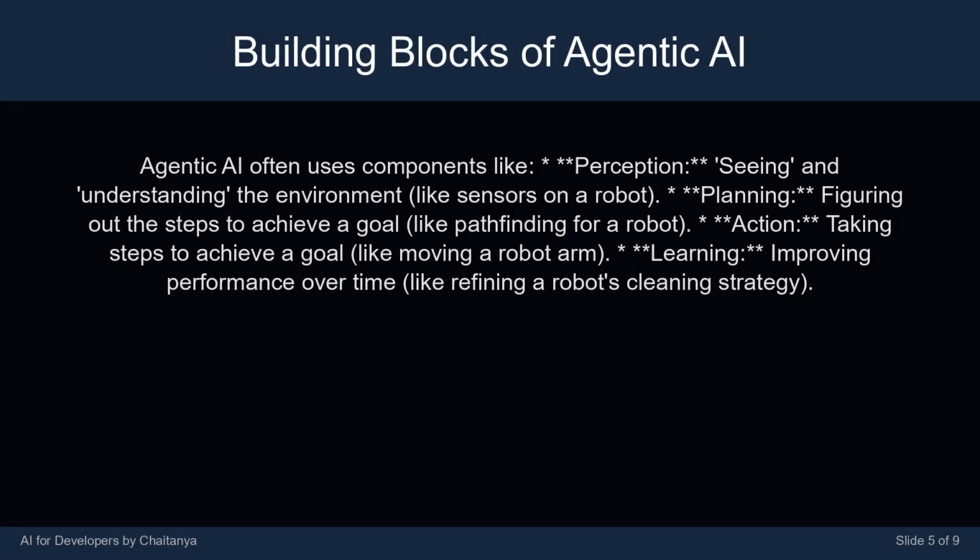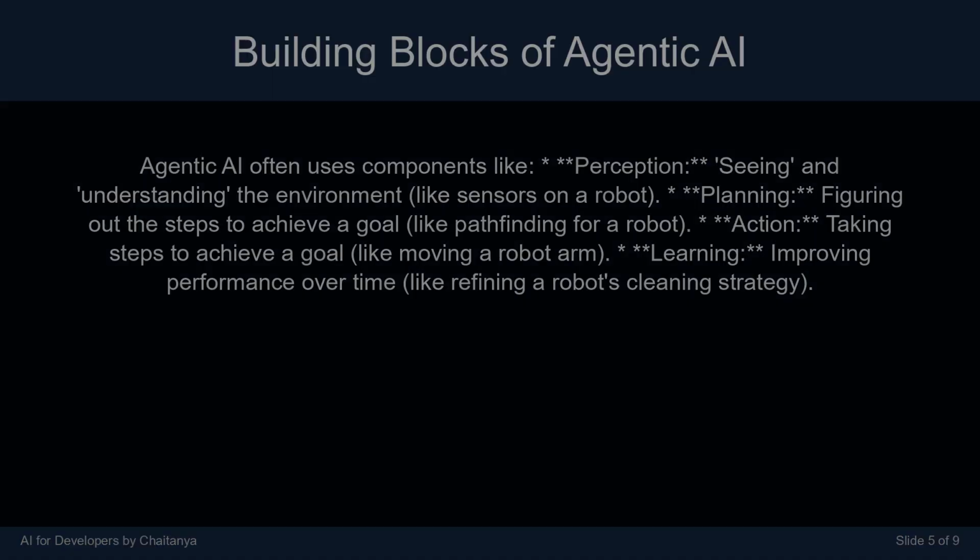Agentic AI often uses components like perception, seeing and understanding the environment, like sensors on a robot, planning, figuring out the steps to achieve a goal, like pathfinding for a robot, action, taking steps to achieve a goal, like moving a robot arm, learning, improving performance over time, like refining a robot's cleaning strategy.